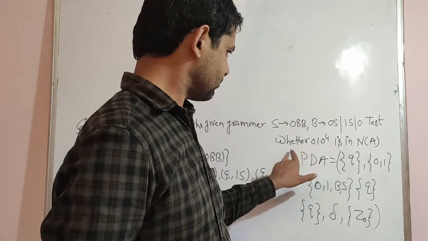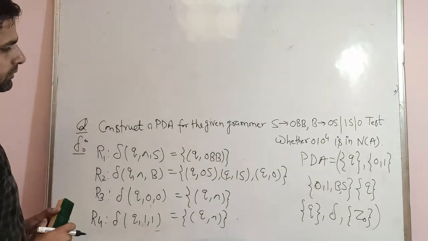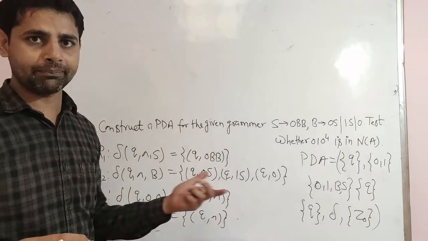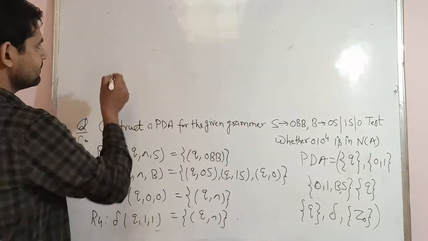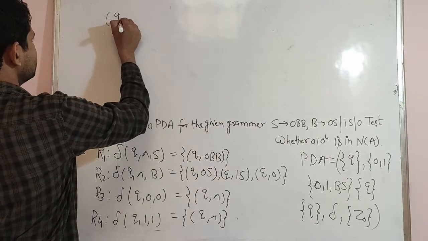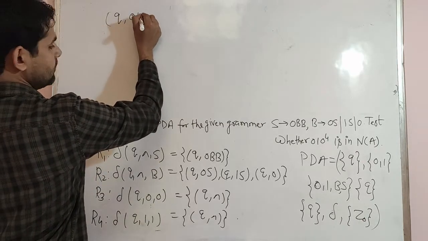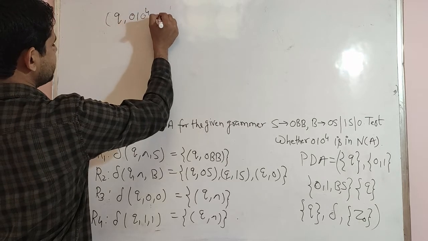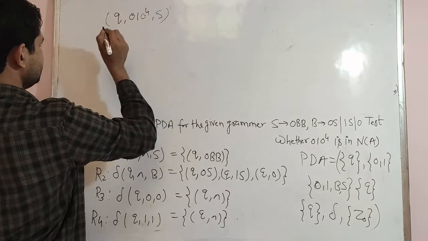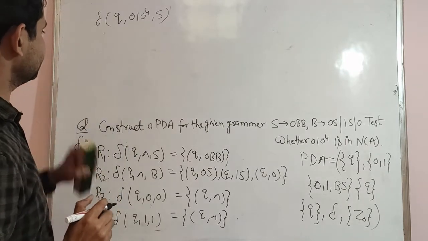In that, test whether 0104 belongs to this push down automata, or whether it is accepted by the push down automata or not. In that case, we will start from Q. String is 0104. Then we have S. So in that case, now we will start this one.